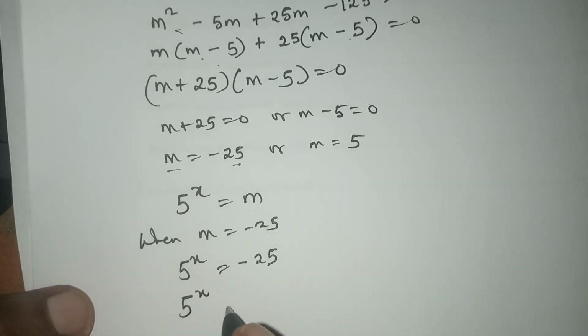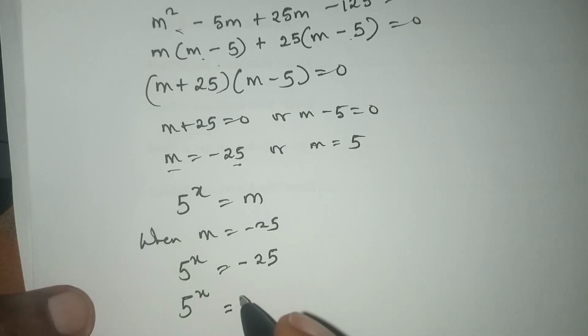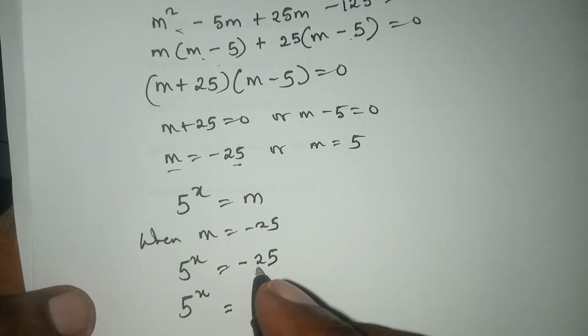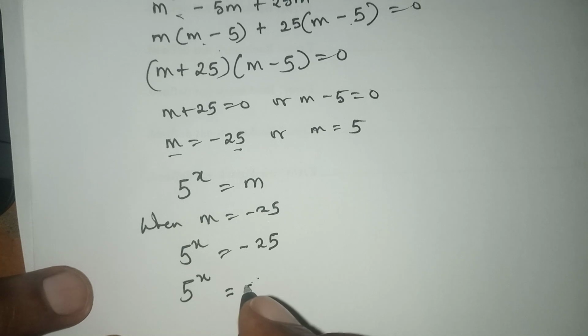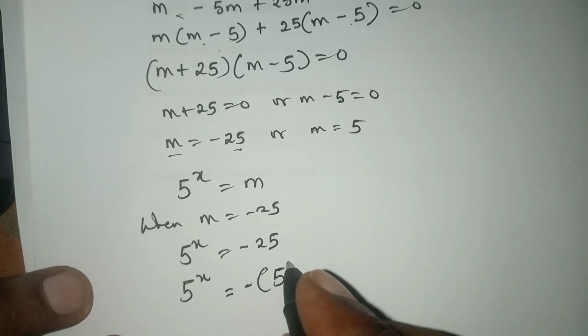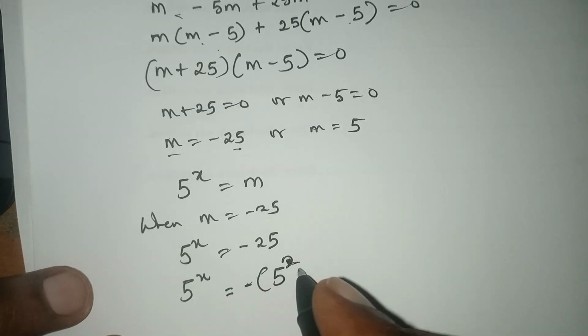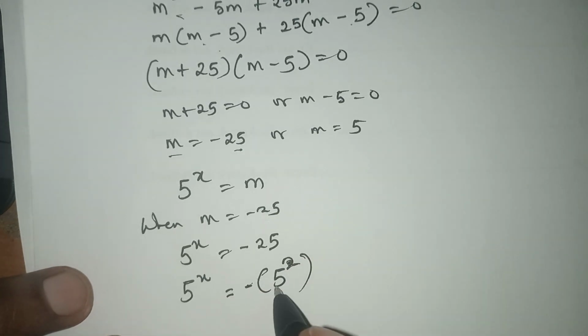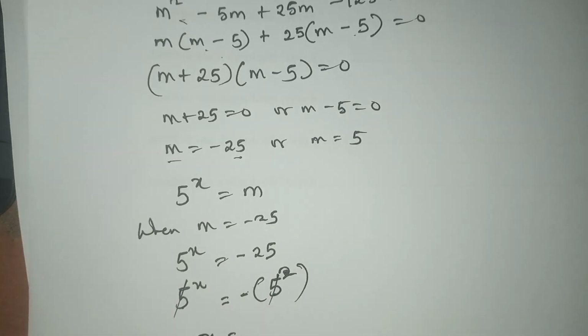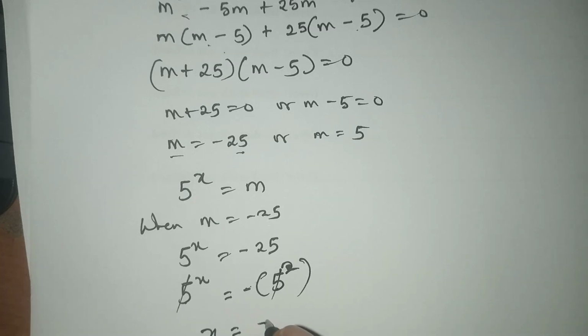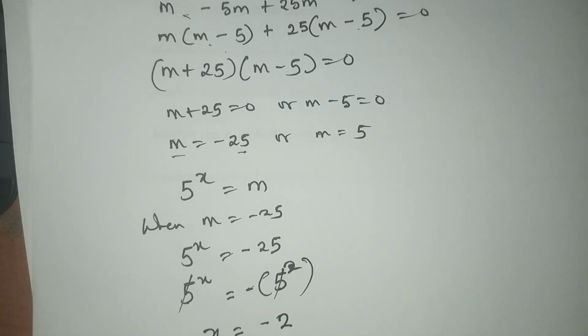So 25 here, you can write it as 5, don't forget about the minus, 5 all squared. It's the same thing. You might not put a bracket. So they have the same base. Can knock them out. So we have x equals minus 2.